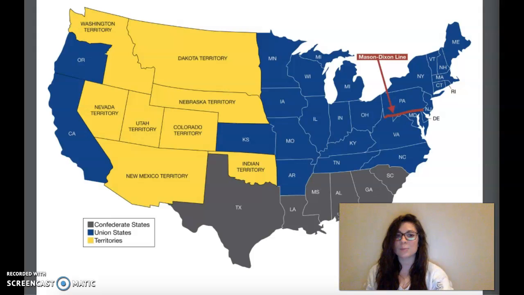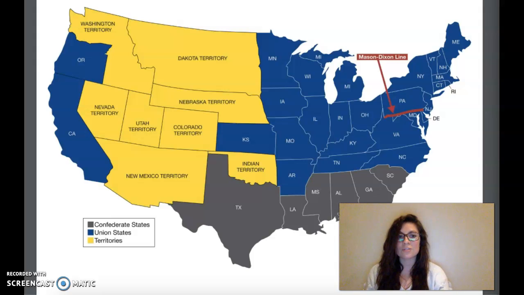All 7 states supported slavery, and all believed that the U.S. government, under Lincoln, would force them into doing things they did not want to do, such as abolish slavery. These Southern states intensely believed that they should be in charge of themselves, so they broke away and declared that they were forming their own country.